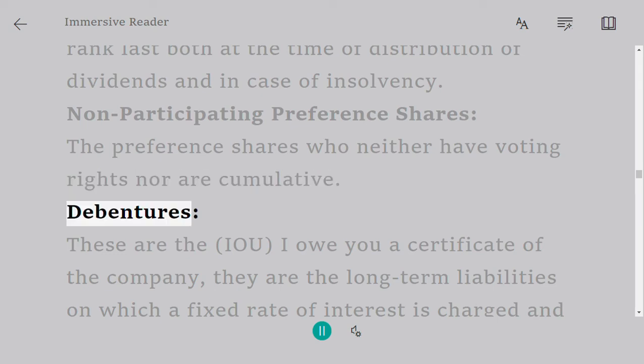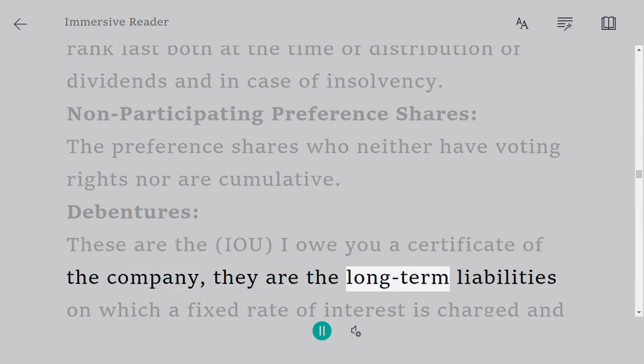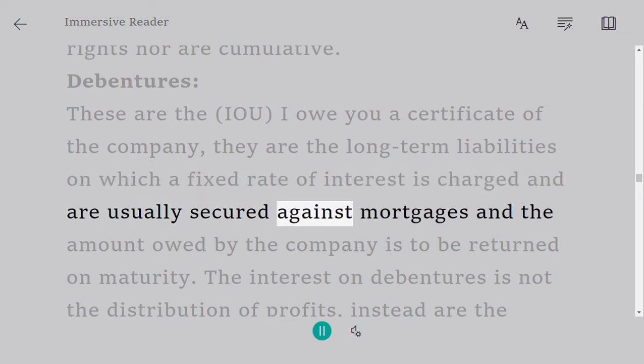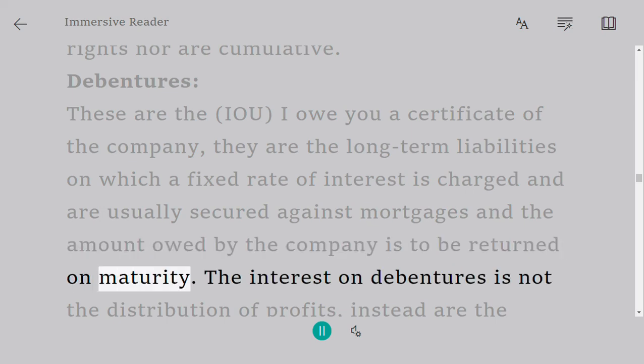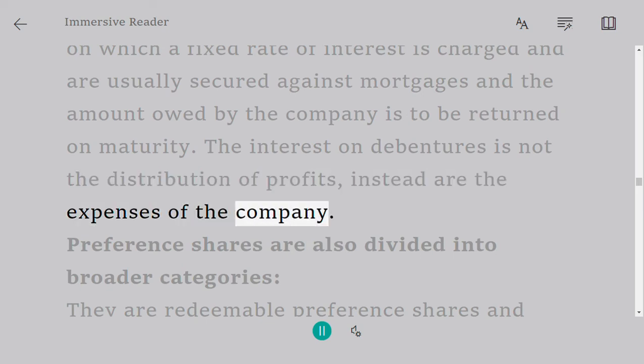Debentures. These are the I owe you certificate of the company. They are the long-term liabilities on which a fixed rate of interest is charged and are usually secured against mortgages, and the amount owed by the company is to be returned on maturity. The interest on debentures is not the distribution of profits, instead, it is an expense of the company.